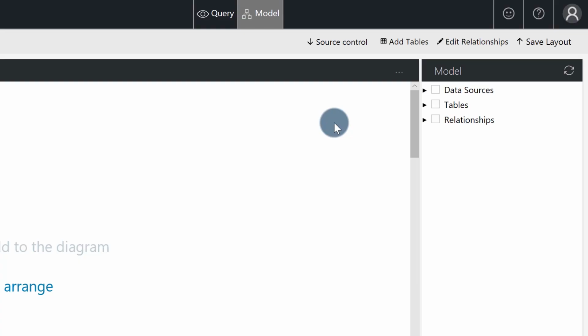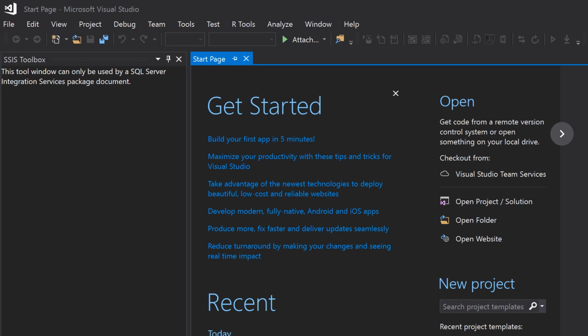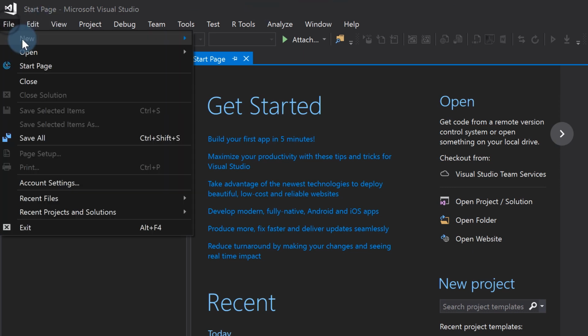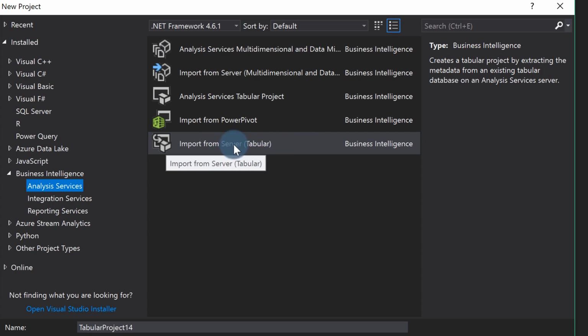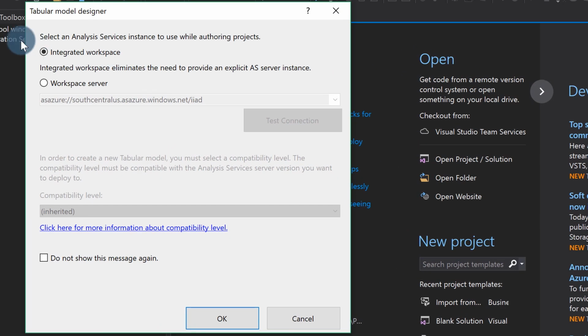Yep, you've got two choices and I'm going to show you both. The first thing you could do is have Visual Studio open first, and then I'm going to say File, New Project. And I'm going to choose import from server tabular, under Business Intelligence, Analysis Services, the very last option. Click OK, then choose how you want to author your project. It's either going to be integrated workspace or a workspace server.